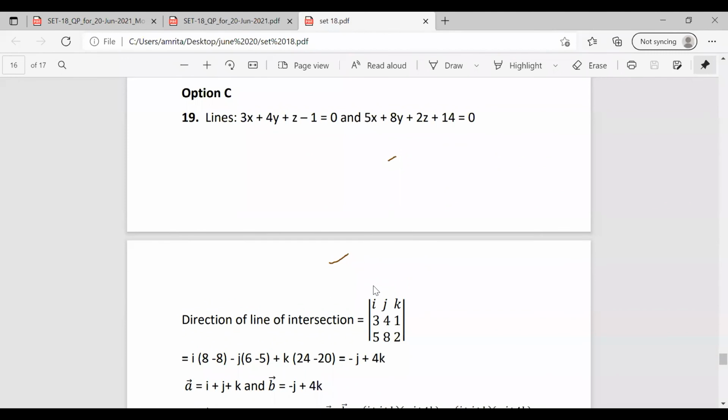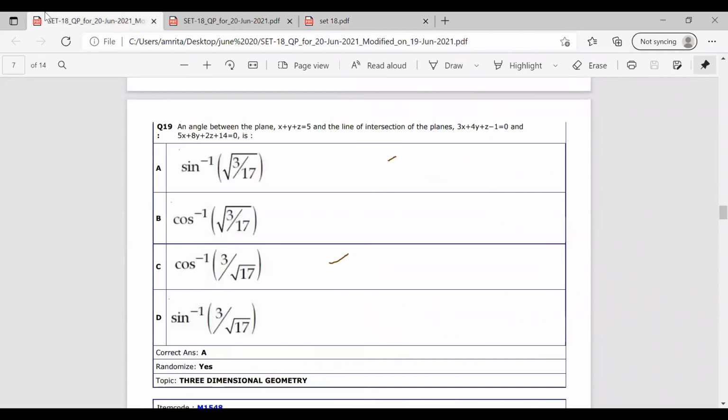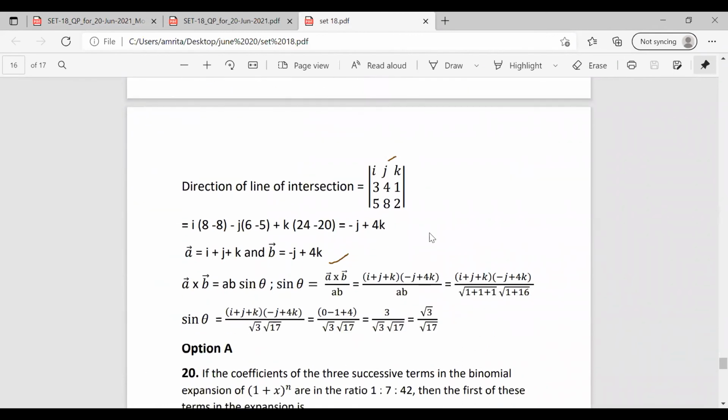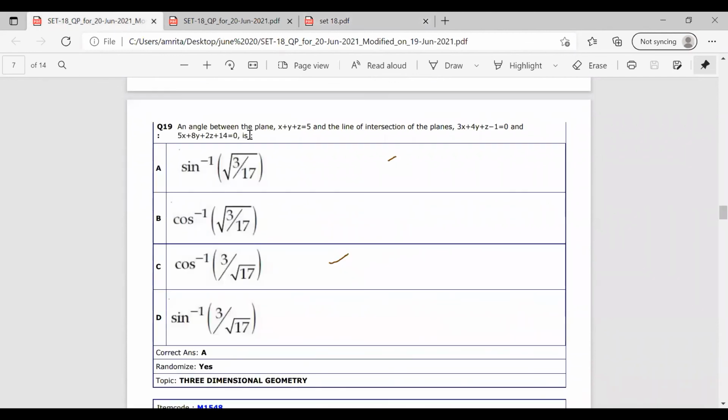So solving for the direction of line of intersection, we can have it as minus j plus 4k. And in the question, it is given the equation as x plus y plus z equal to 5. We can write it as i plus j plus k. So we have A as i plus j plus k and B, which we found, the direction of line of intersection, as minus j plus 4k. And in the question, it is asked to find out the angle between the plane. So we can use either equation for the cos theta or sin theta.